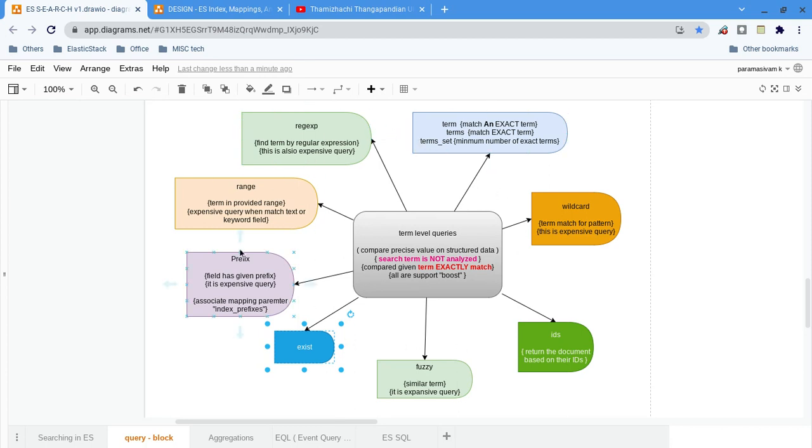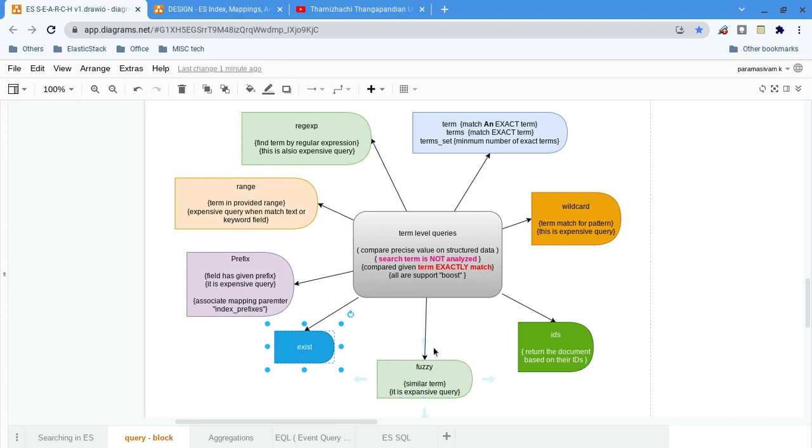And second thing, all these queries can sometimes be expensive. Based on the field and the configuration, it can be very expensive. In the cluster level there is one flag: if expensive queries is set to false, we can stop the expensive query executions, and then this query will not get executed. That flag is configured at the cluster level.